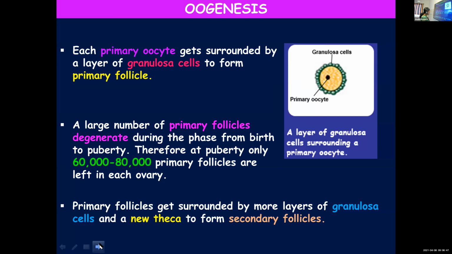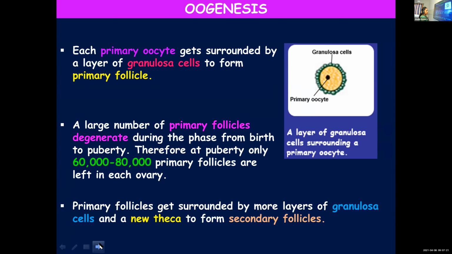When these primary follicles are surrounded by more layers of granulosa and a new theca layer, these are also endocrine cells. Both granulosa and theca cells have endocrine function. They produce hormones. Then primary follicles will get transformed into secondary follicles.